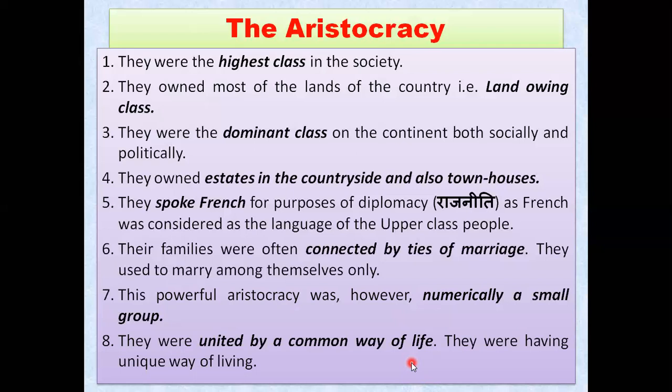So there are eight points that you can mention, my dear students. Remember the keywords in every point. Highest class is the keyword here. Land owning class, dominant class, houses in countryside and town, speaking French, connected by ties of marriage. These are the keywords, my dear students, that will help you frame your answers. They were numerically a small group, and they were enjoying a common way of life. These are the keywords, my dear students.